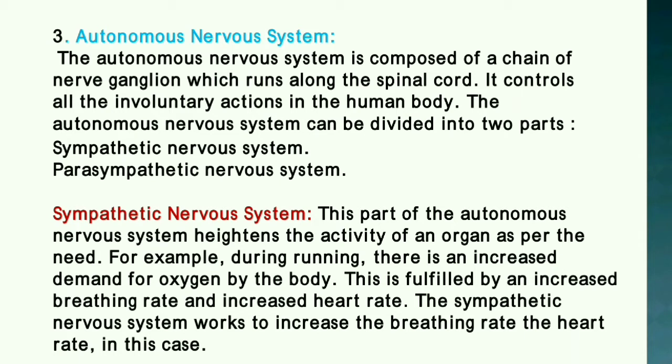The sympathetic nervous system is a part of the autonomous nervous system which heightens the activity of an organ as per the need. For example, during drowning, there is an increased demand for oxygen by the body. This is fulfilled by an increased breathing rate and an increased heart rate. The sympathetic nervous system works to increase the breathing rate and the heart rate in this case.